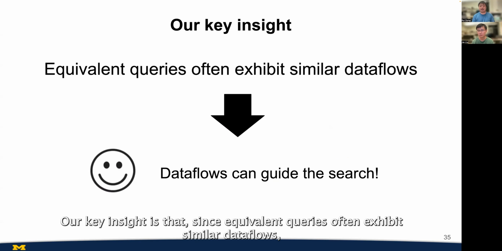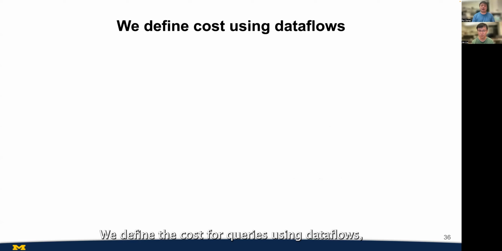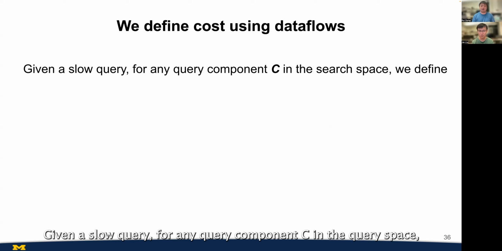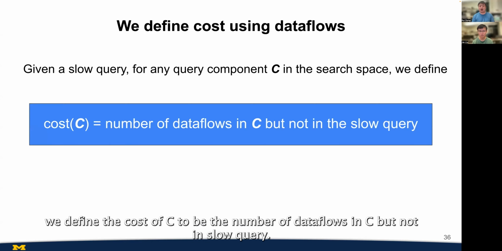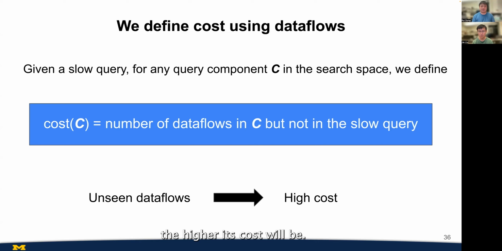Our key insight is that since equivalent queries often exhibit similar data flows, data flows can be used to guide the search. We define the cost for queries using data flows and use such cost in our search algorithm. Given a slow query, for any query component C in the query space, we define the cost of C to be the number of data flows in C, but not in the slow query. This means the more data flows in C that are unseen in the slow query, the higher its cost will be.